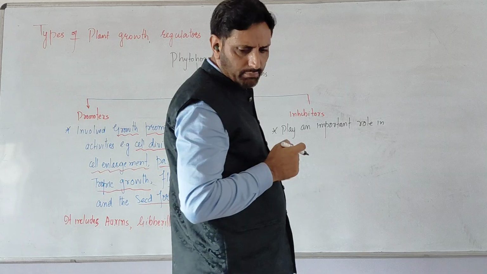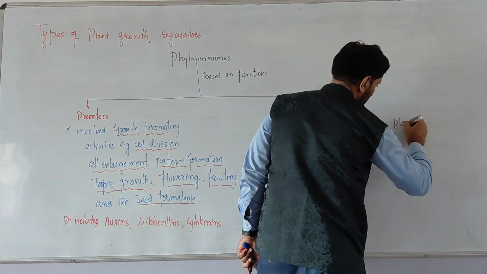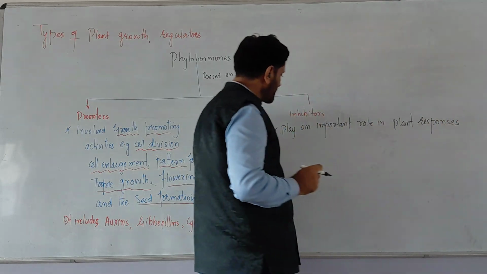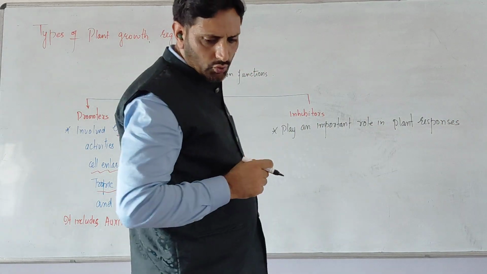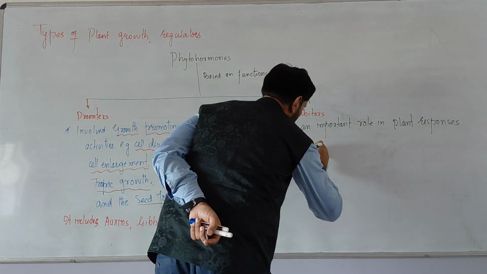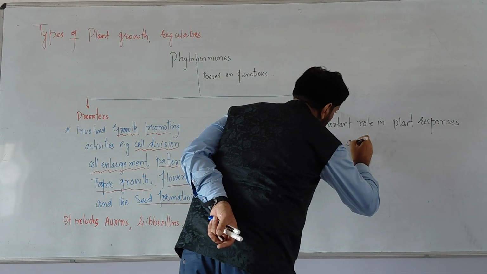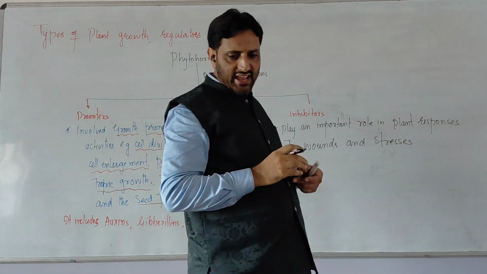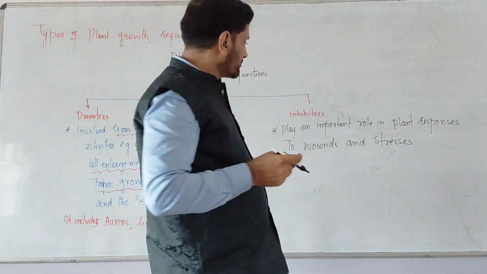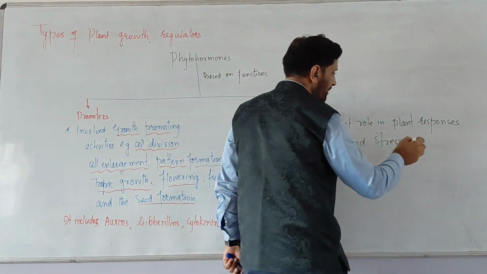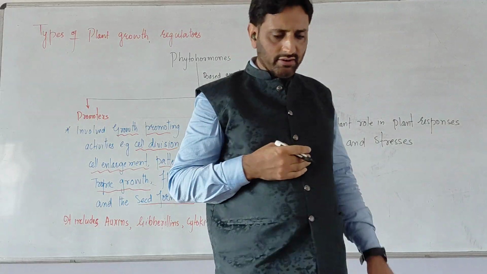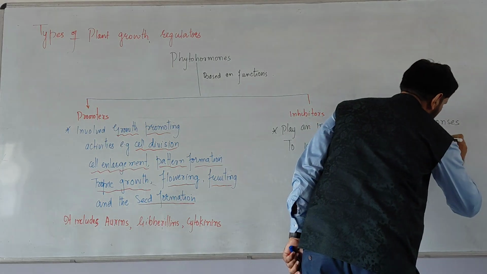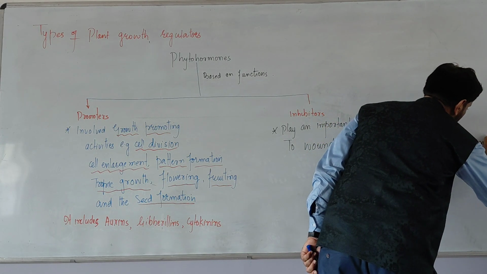They play an important role in plant responses to wounds and stresses, which can be of biotic and abiotic origin.